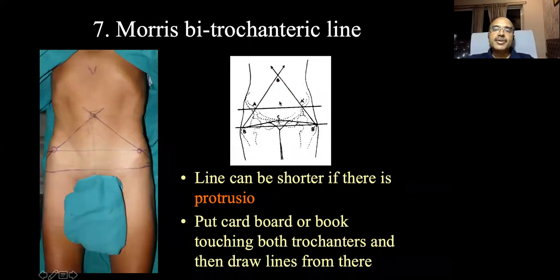Now, Morris bitrochanteric line is not much in use now, but you must know it. The line can be shorter if there's a protrusion. What you do, you draw the midline and draw a line from the tip of the greater trochanter to this line. Normally, you put 2 cardboards on either side and draw these lines, or you can put 2 books also. If on any side there is protrusion, that side's line will be shorter compared to the opposite side.